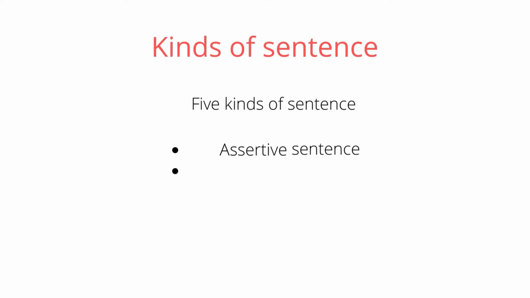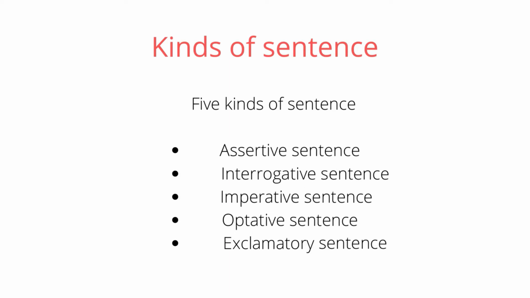Kinds of sentence, 5 kinds of sentence. Assertive sentence, interrogative sentence, imperative sentence, optative sentence, and exclamatory sentence.